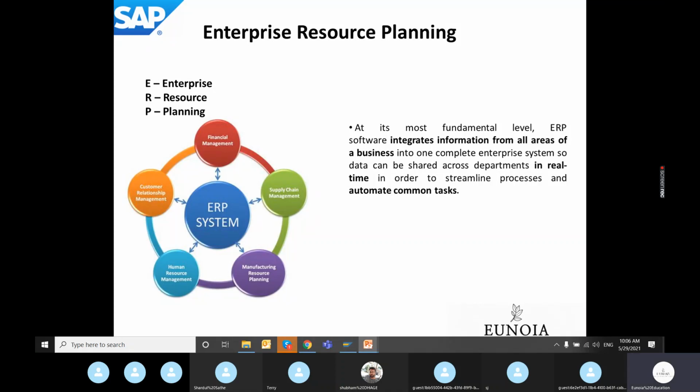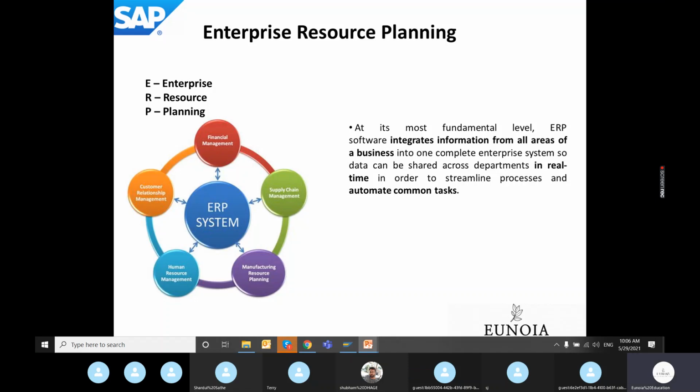Before understanding how ABAP deals with this, we need to understand what an ERP software is and the core concepts behind it. A particular enterprise will typically have various departments. As you can see in the diagram, it has a financial department, a supply chain management department, a customer relationship management department. Basically, these are reflected in SAP Consulting as different modules, called functional modules in SAP Consultation terminology.